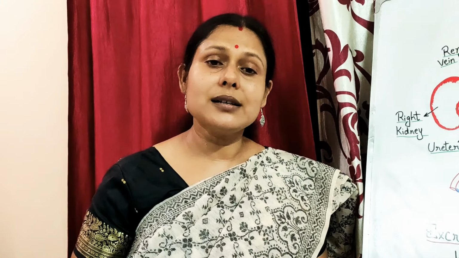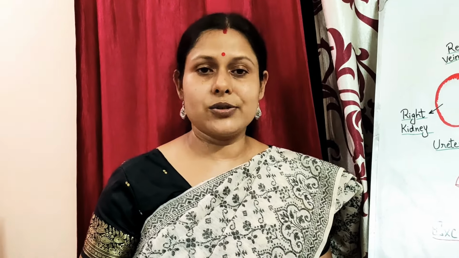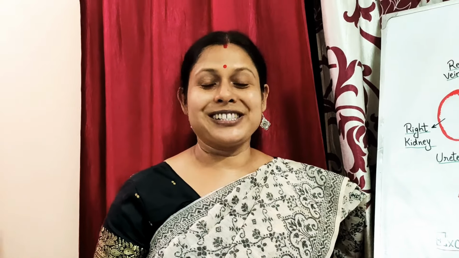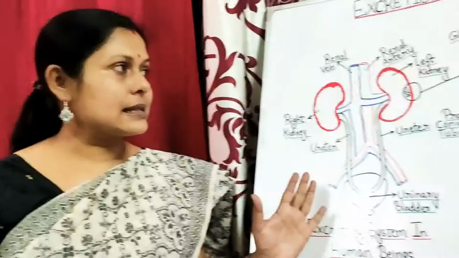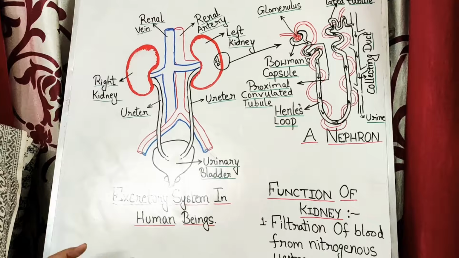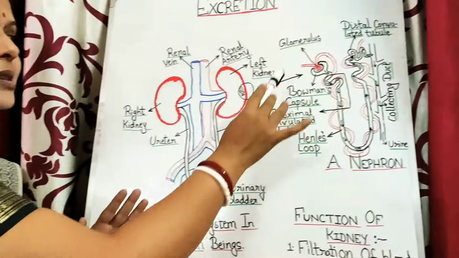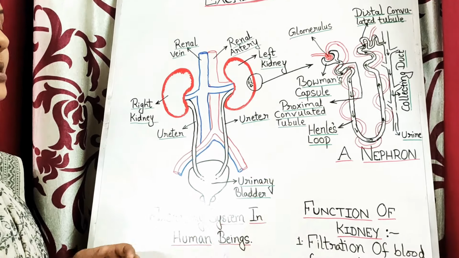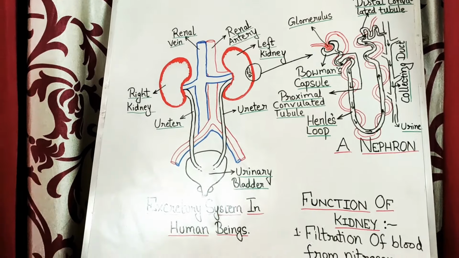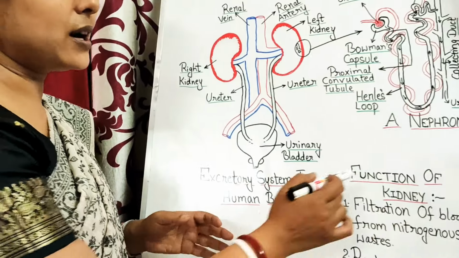This is called micturition. An adult human being should drink at least 4 liters of water in a day, that is 8 to 12 glasses, but the amount of urine excreted is not that much. How much is it? It is just 1 to 1.5 liters of urine per day. So this is the excretory system in human beings, and the nephron is the functional unit of the kidney. Now comes the gist of the function of the kidney.